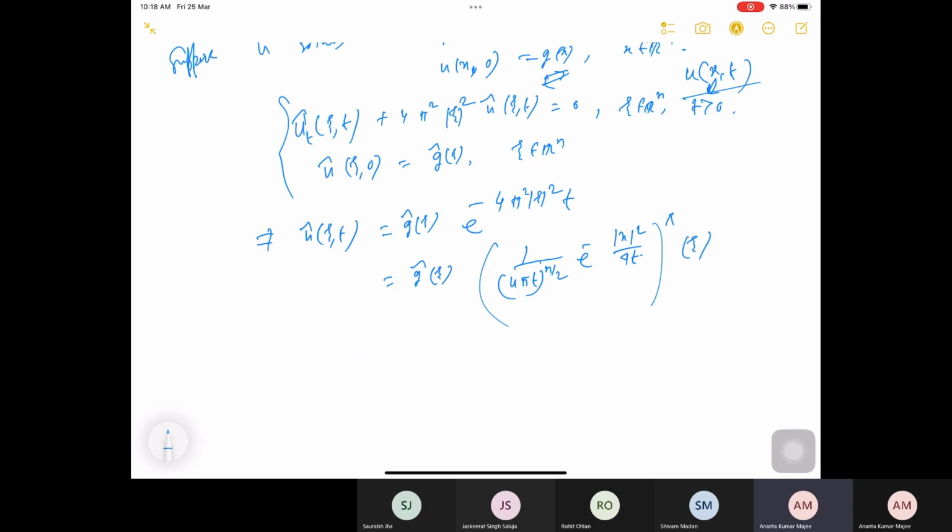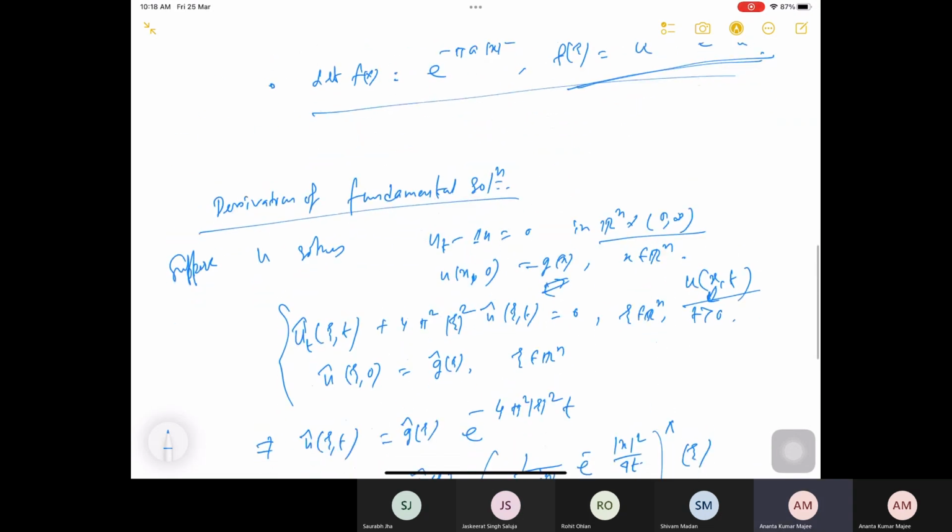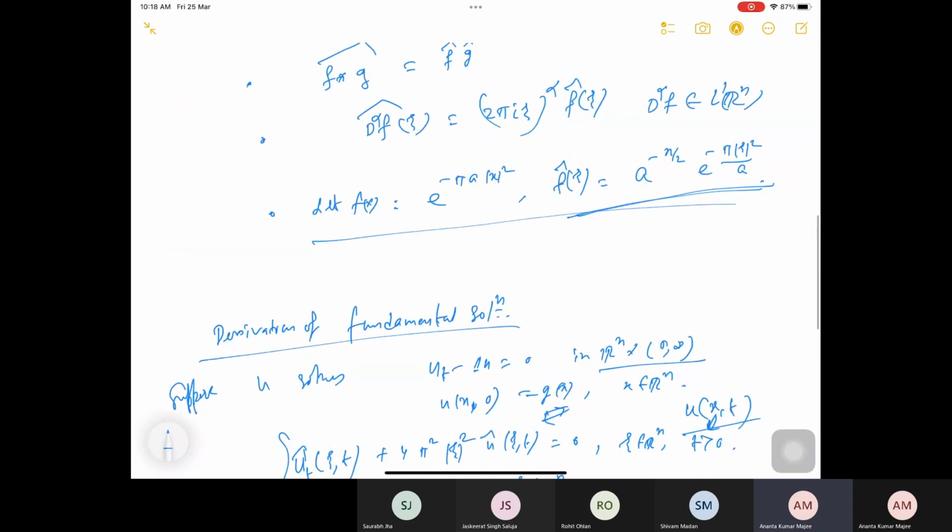This is my function; if you look at the previous functions, I chose it because it comes from there. Because it is a to the power minus n by 2, a is equal to 4 pi t, then you have that part.